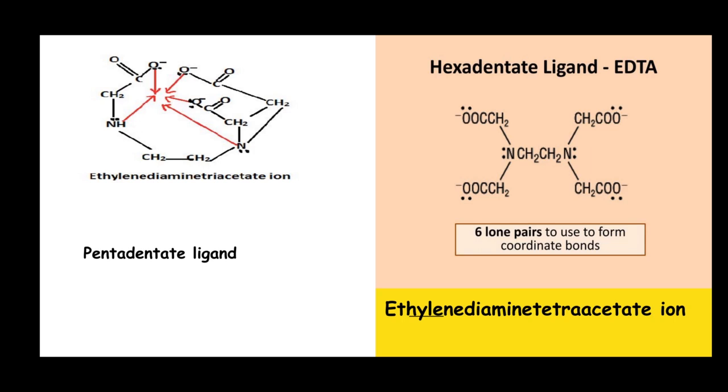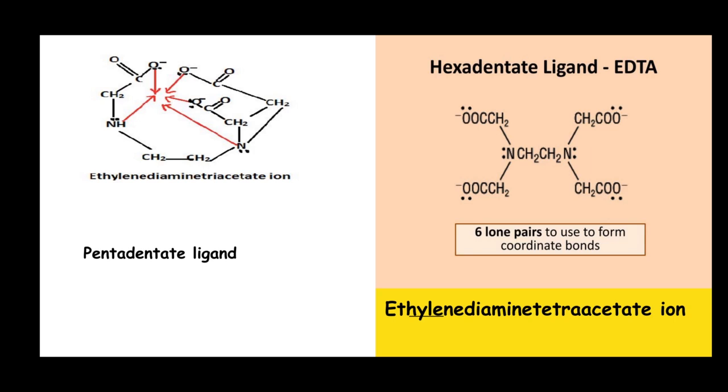In this molecule, the five donor atoms are two nitrogen atoms and the three oxygen atoms of the triacetate ion. Here is one oxygen atom, this is the second donor oxygen atom, and this is the third donor oxygen atom of this ion, and the two nitrogen atoms. All these five donor atoms can make bonds to the central metal atom.